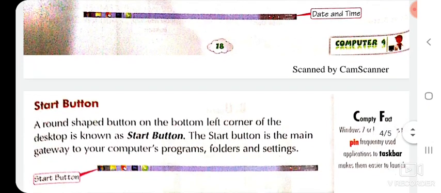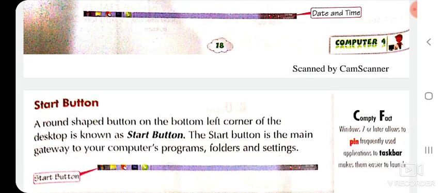Next feature is Start button. A round shaped button on the bottom left corner of the desktop is known as Start button. The Start button is the main gateway to your computer's programs, folders and settings. It means this button is present on the left corner of the desktop, known as Start button. Means view and open all the software, programs and folders of your computer with the help of this button.